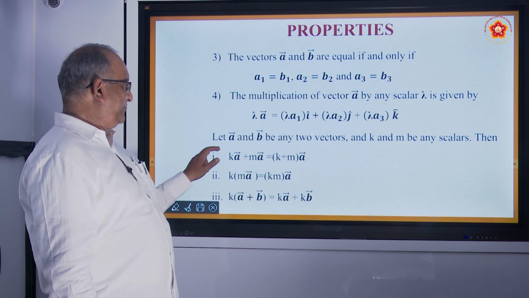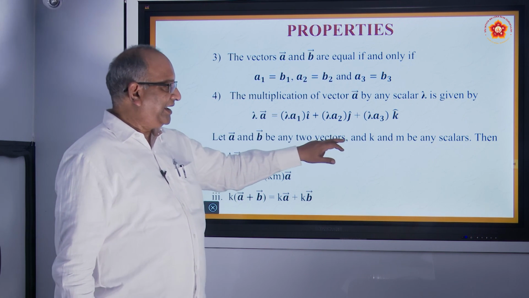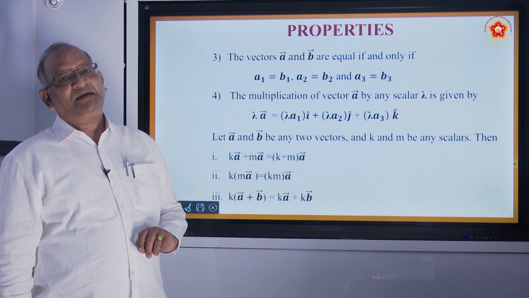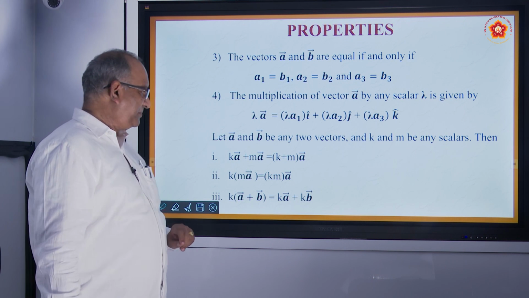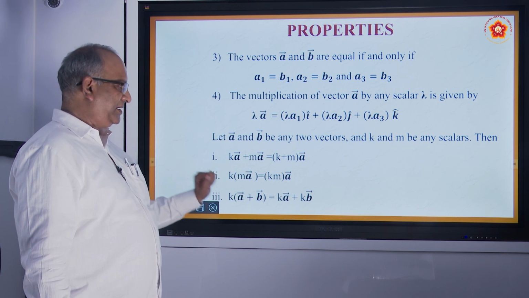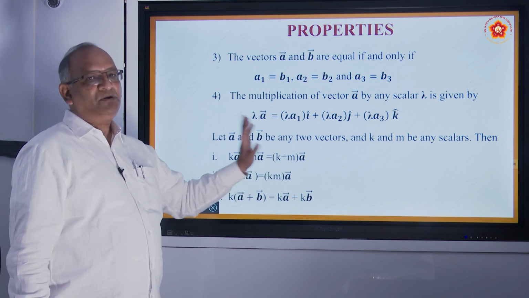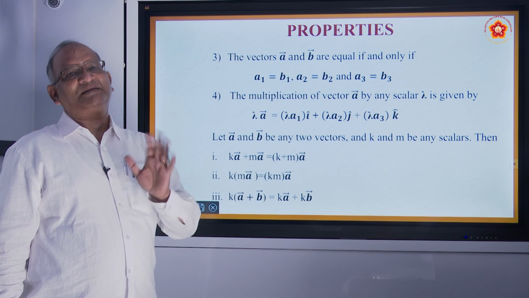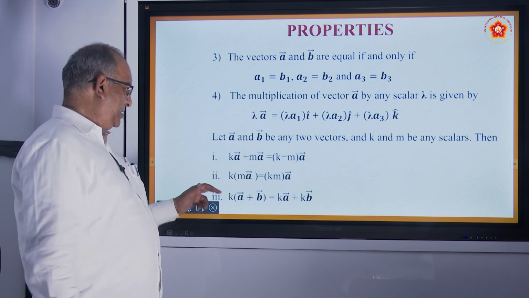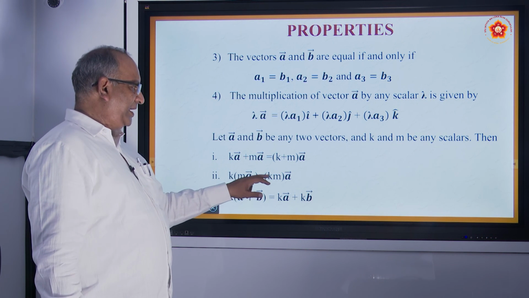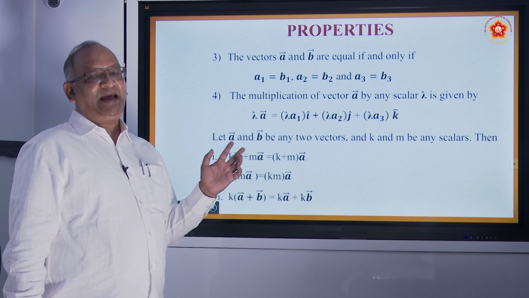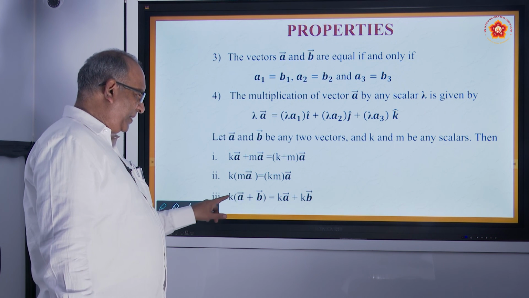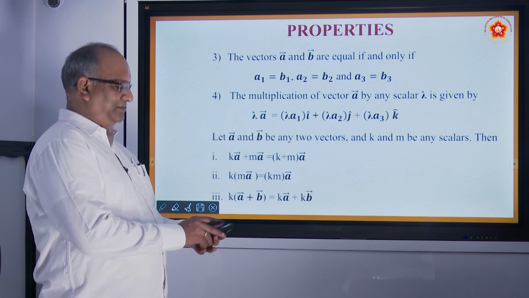If A and B are any two vectors and K and M are any scalars, these are some of the properties of scalar multiplication. What are the properties? Ka plus Ma can be written as K plus M into A. Something like 2A plus 3A can be written as 2 plus 3 A. Simple. K into Ma equals Km into A. Remember, K and M both are scalars. K into A plus B can be opened up as Ka plus Kb.